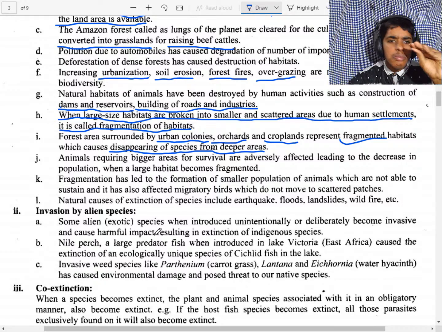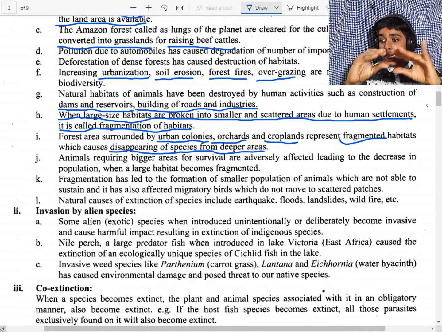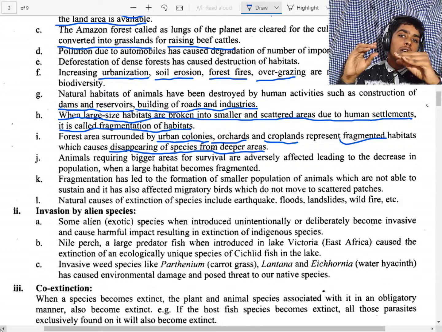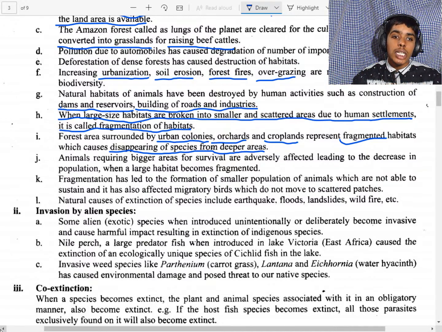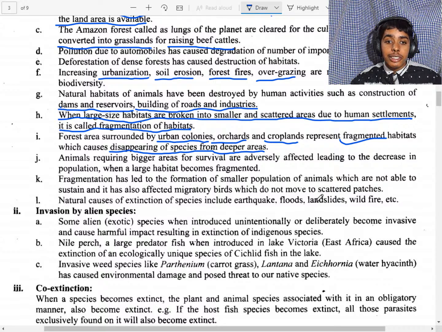Fragmentation leads to the formation of small populations of animals which are not able to sustain themselves, and it also affects migration, as animals cannot move to the scattered patches. For example, Siberian cranes come to India from Siberia during winter. Now the Siberian cranes are decreasing because the Bharatpur land is decreasing due to fragmentation. It does not sustain the migratory birds that come to the scattered patches.